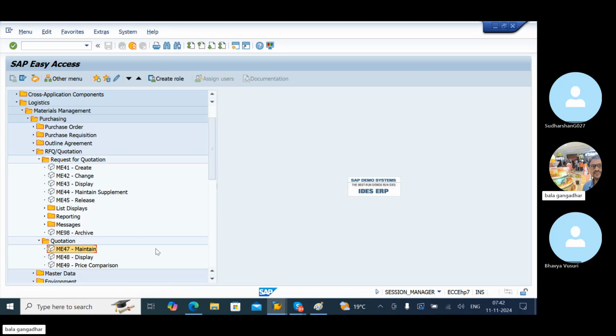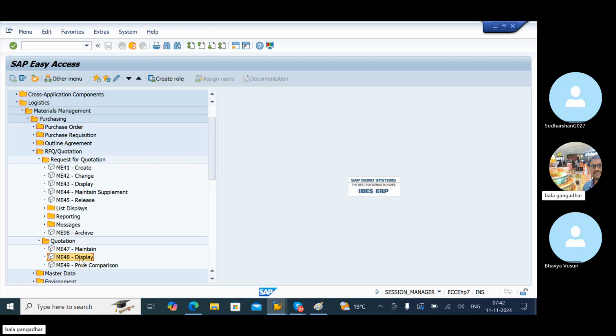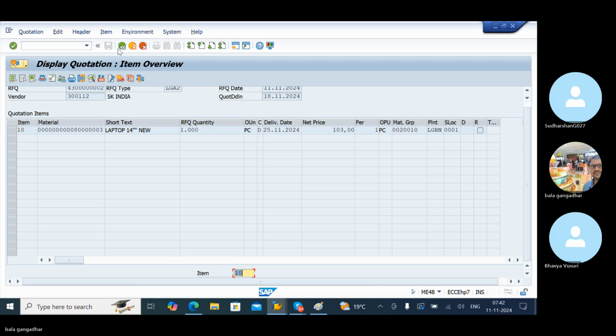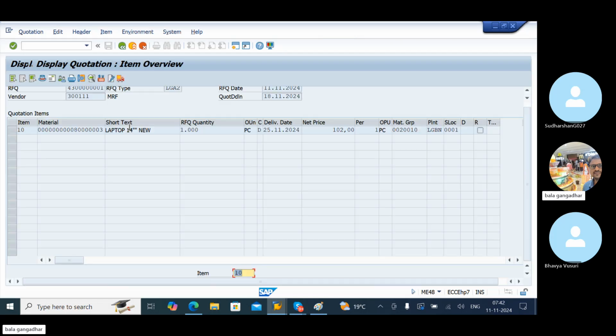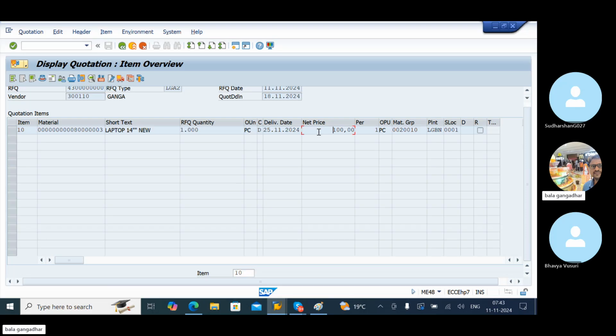Total 3 RFQs I maintain. Let me show the display. ME48 is nothing but a display. I'll show the prices one by one. This is the second number, 103 I maintain. This is the first number, I maintained 100 here. This is the third number. Display button, net price.